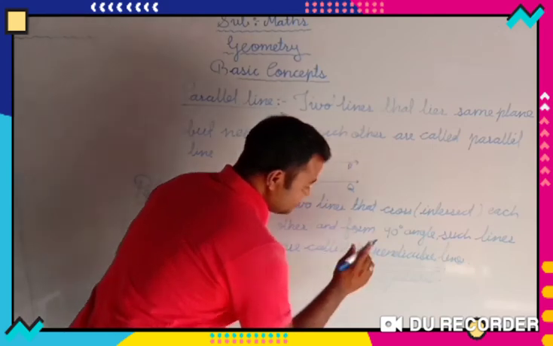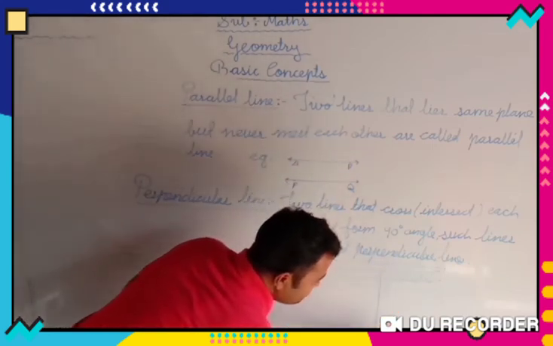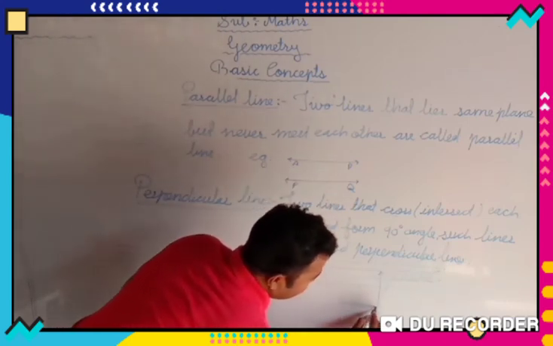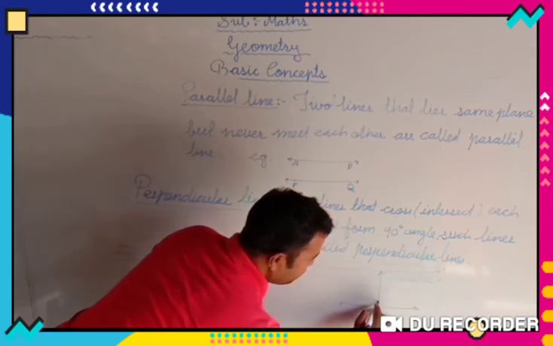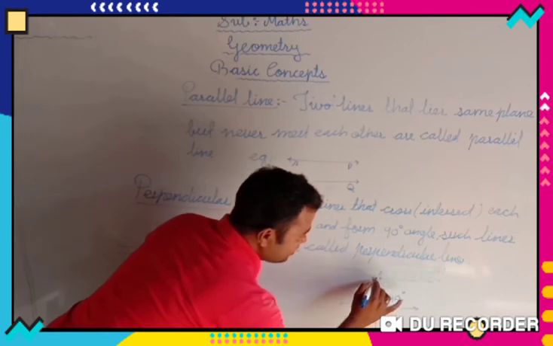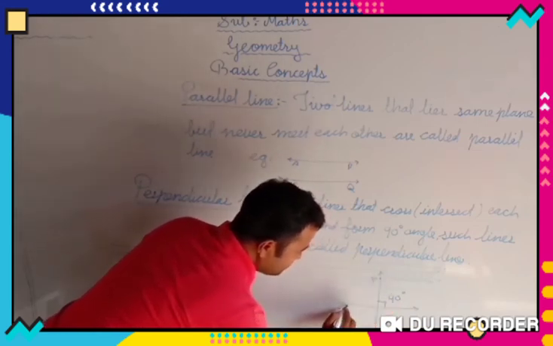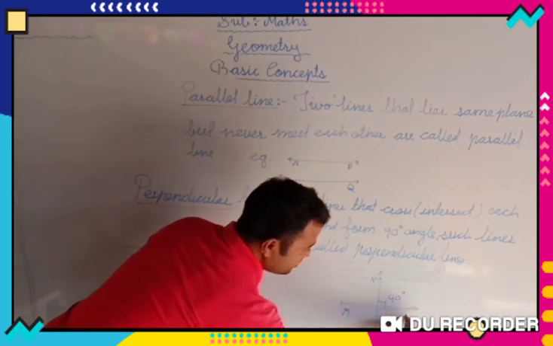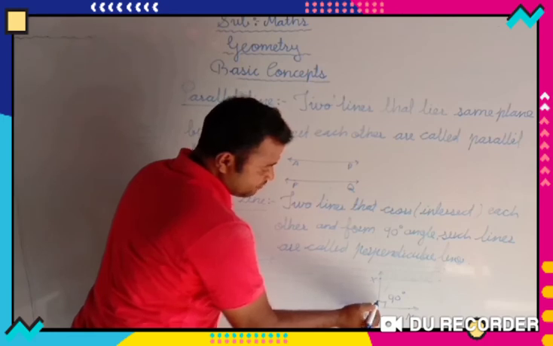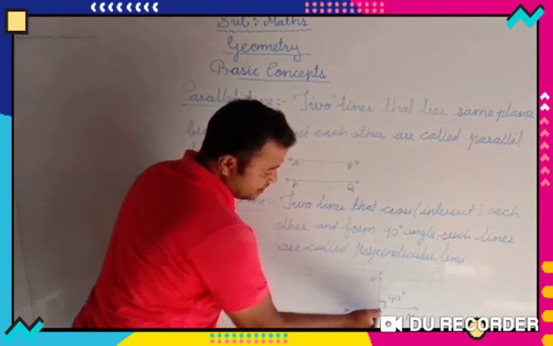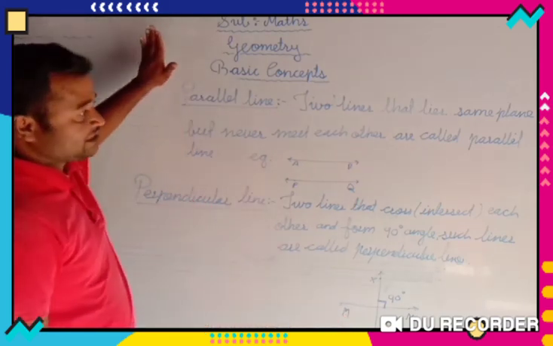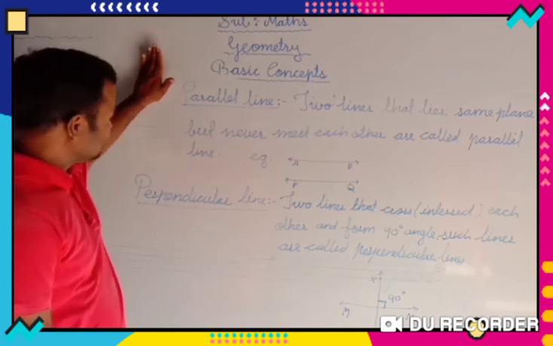For example, this is one line and another line which crosses it and forms a 90-degree angle. Here we have formed a 90-degree angle. Take this line as XY and this as MN. So these are two lines which cross each other at a certain point and form a 90-degree angle. Here you see it's a 90-degree angle, such lines are called perpendicular lines. So these are the very basic concepts which you have studied in class 3 and class 4.